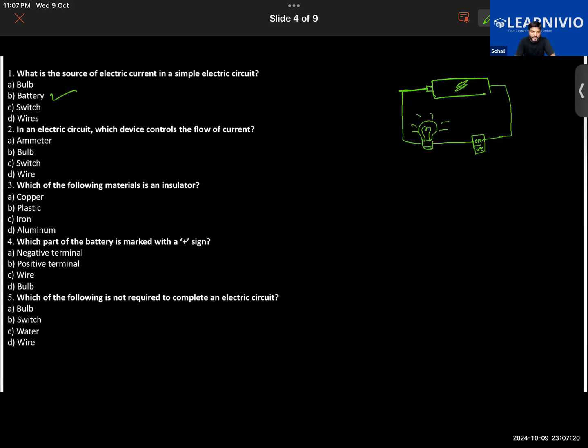Next, in an electric circuit, which device controls the flow of current? The answer is switch. Exactly. So it will either allow the electric current to flow or stop the flow of electric current.